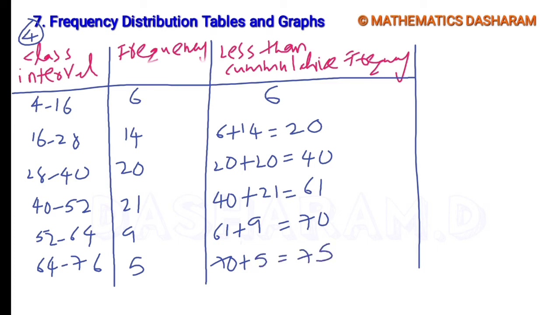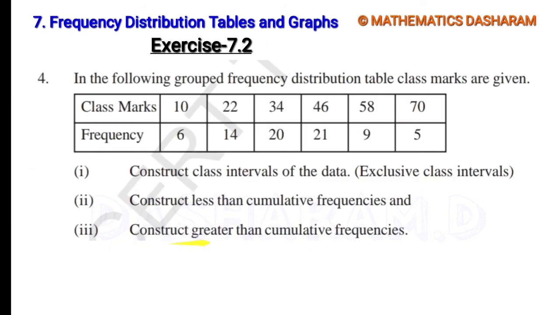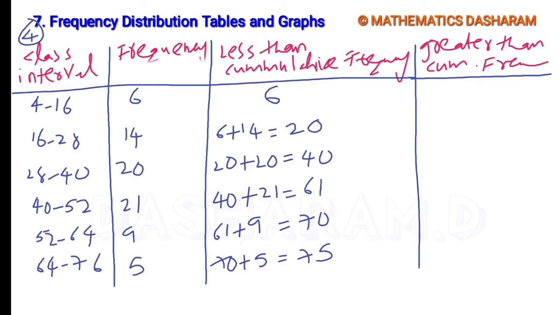So this is called less than cumulative frequency. Next, third one, construct greater than cumulative frequencies. In the greater than cumulative frequency, we should start from the bottom. The last one is 5. So here also 5. 5 plus its previous 9. So 5 plus 9 how much? 14. 14 plus its previous frequency 21. So 14 plus 21 is 35.